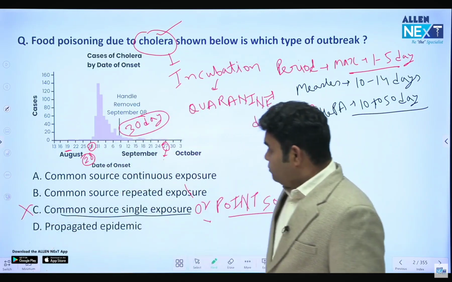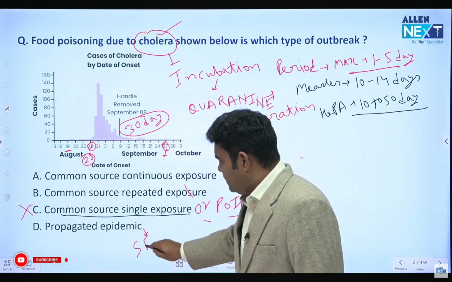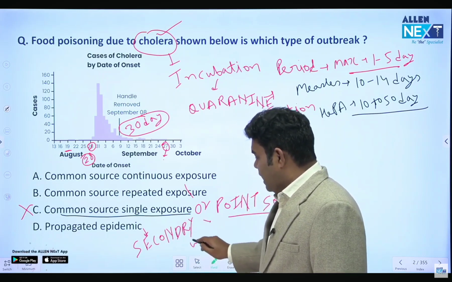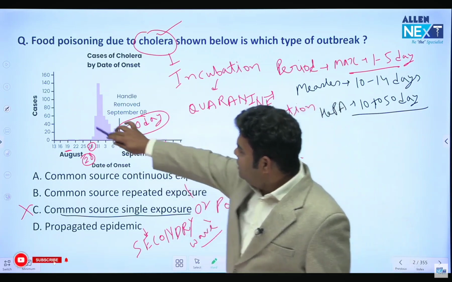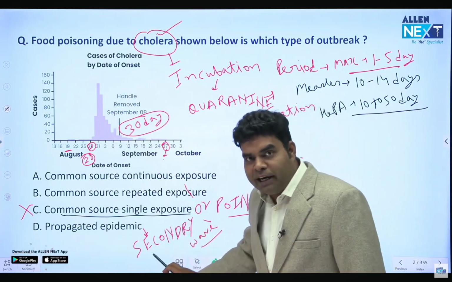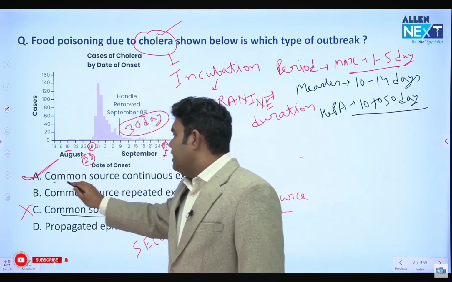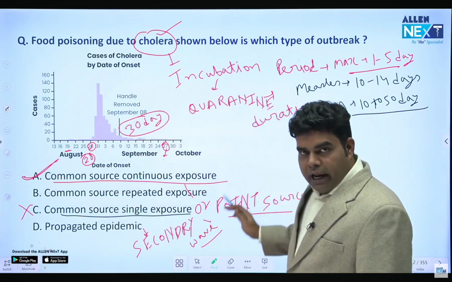Okay, now in propagated epidemic, there is a secondary wave of cases. Like in case of COVID, there was a secondary wave of cases, na? So similar secondary wave occurs in propagated. And you can see there is no secondary wave here. So it is not common source single, it is not propagated. Then the only answer that remains is common source continuous exposure. यही 3 टाइप की epidemic हैं. Okay, I hope you will remember.